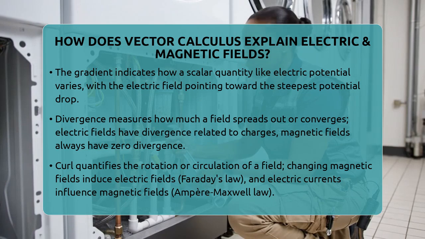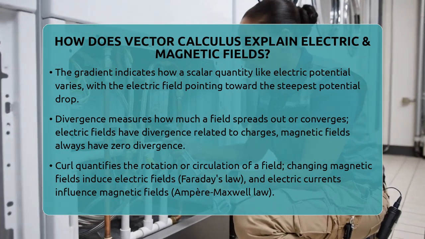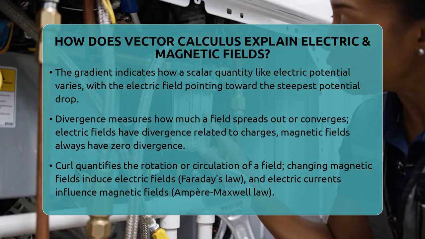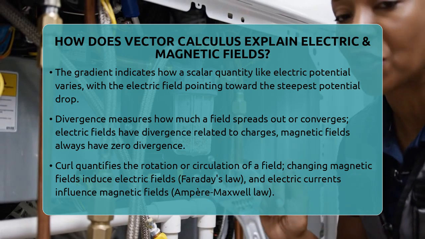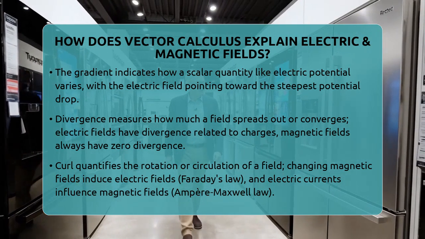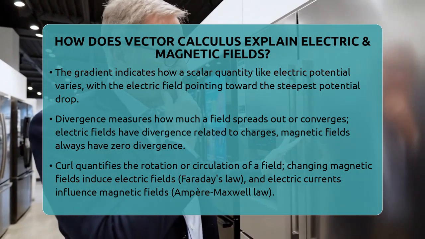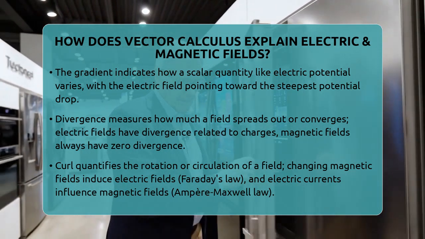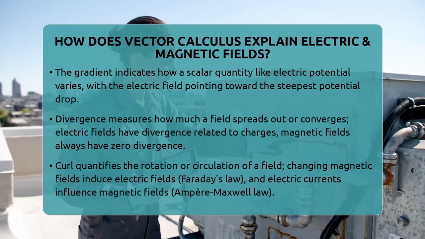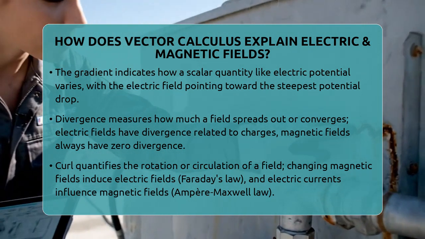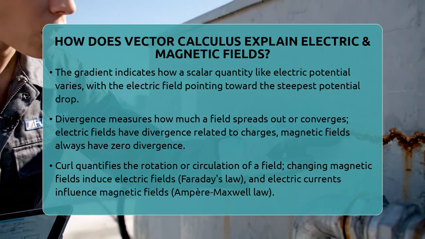For electric fields, divergence relates directly to the presence of electric charges. If there is a positive charge nearby, the divergence of the electric field is positive, indicating a source. For magnetic fields, divergence is always zero because magnetic monopoles do not exist, meaning magnetic field lines never start or end but form continuous loops.